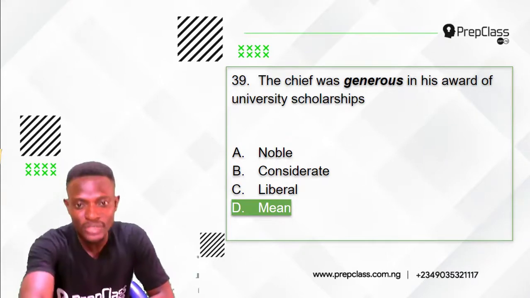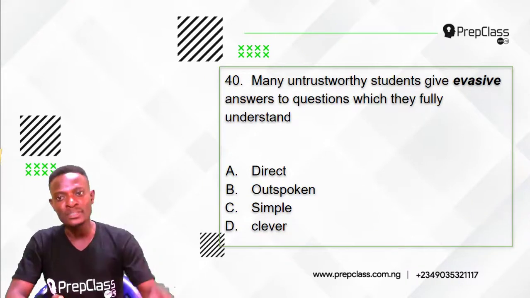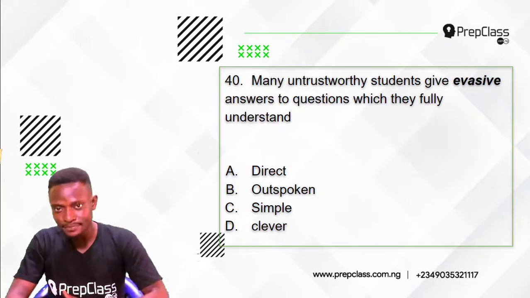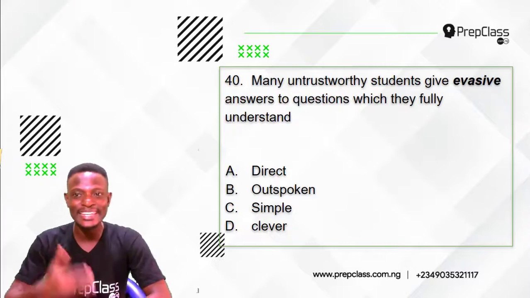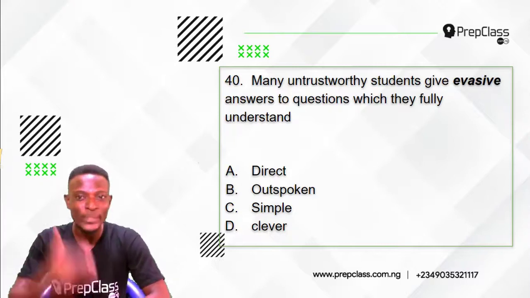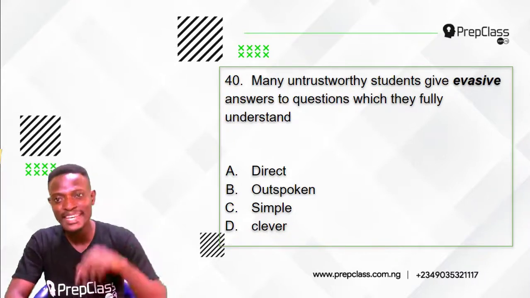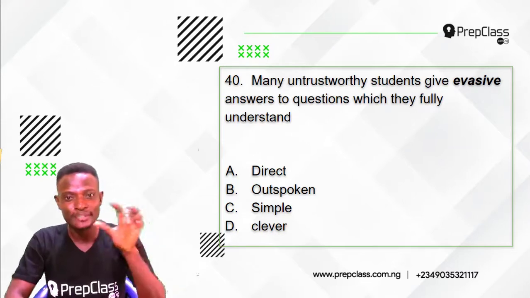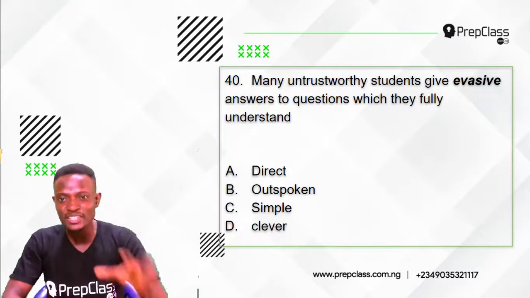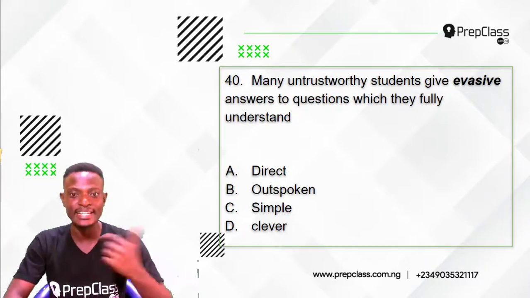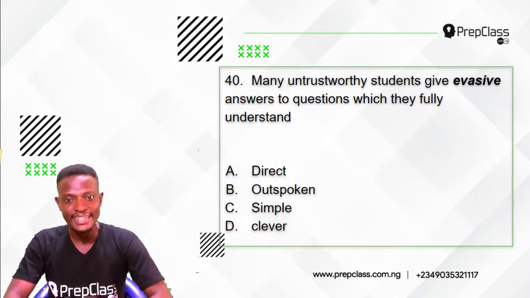Right. Moving on to the next question, question 40. Remember, we have to select the option that is opposite in meaning to the word in italics. Question 40 reads, many untrustworthy students give evasive answers to questions which they fully understand. The word in italics here is evasive. So which option is opposite in meaning to evasive? Option A, direct. Option B, outspoken. Option C, simple. Option D, clever.